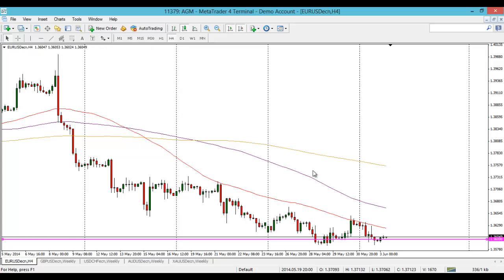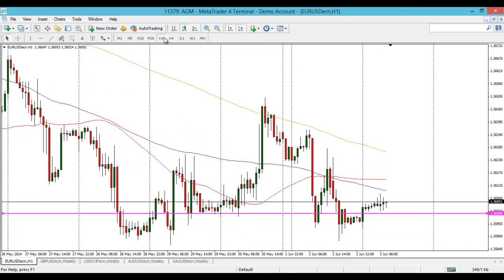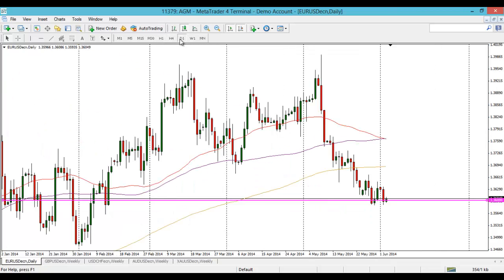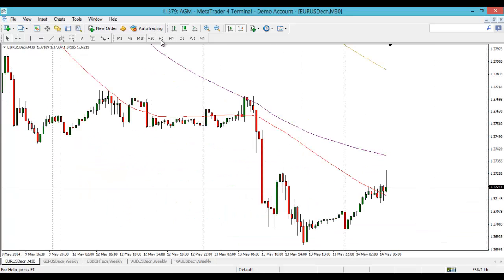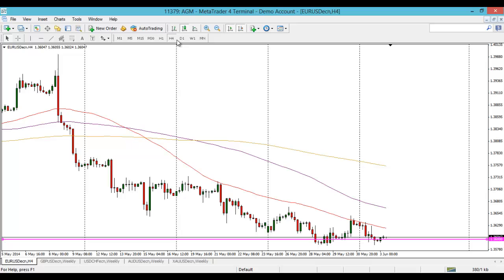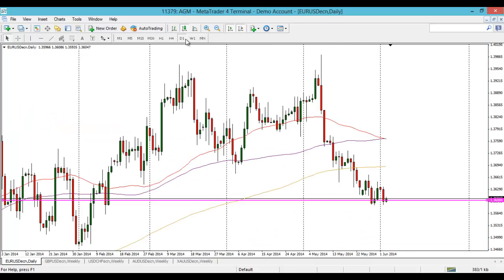So keep an eye on that, but it does look like it is basing around here. I'd not be surprised to see some profit taking here on euro. And you see the 1-hour chart is quite choppy as well. But in terms of intraday stuff, there's definitely some interesting moves out there in the markets, mostly off this 136. If you're looking for a key support, that's the one to keep an eye out for.